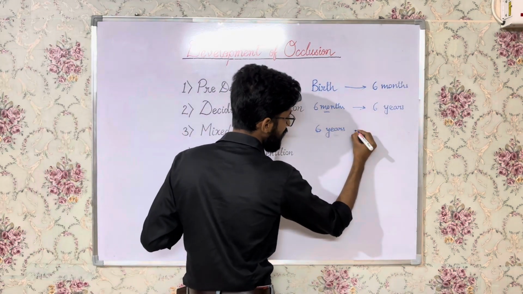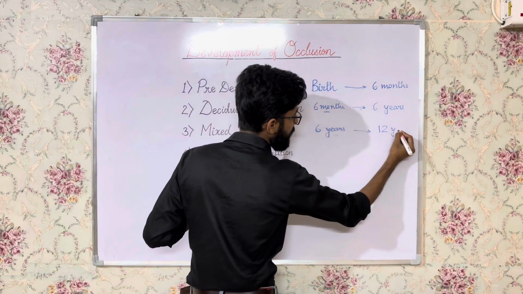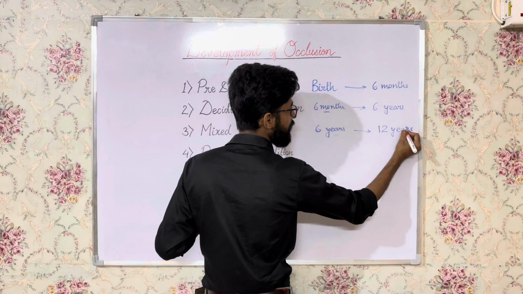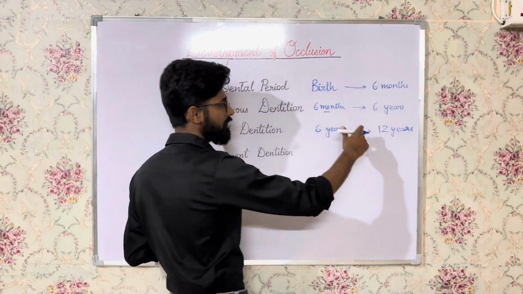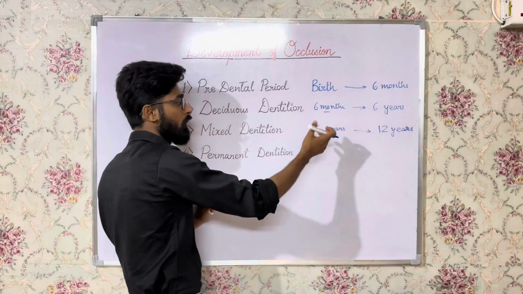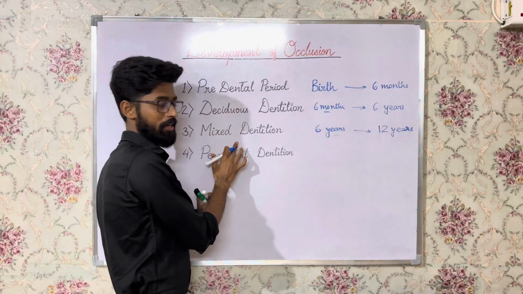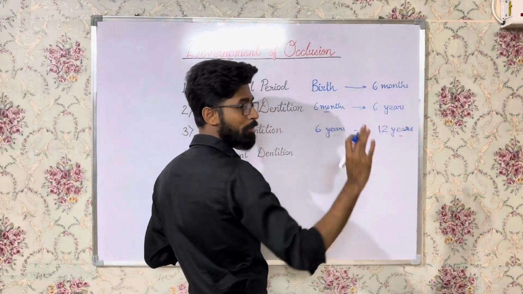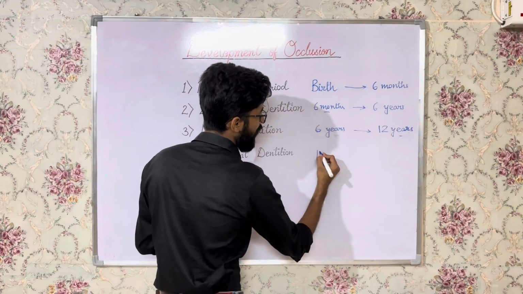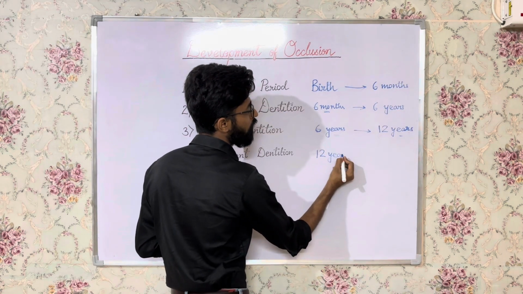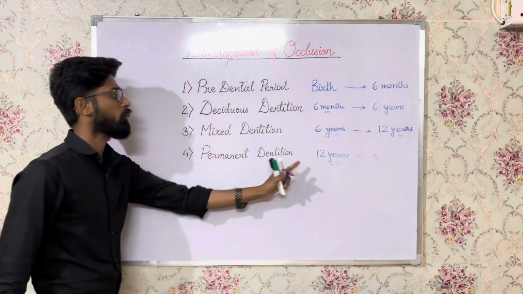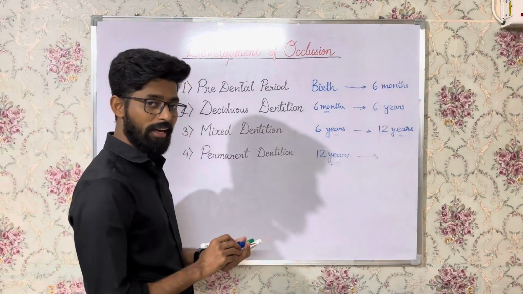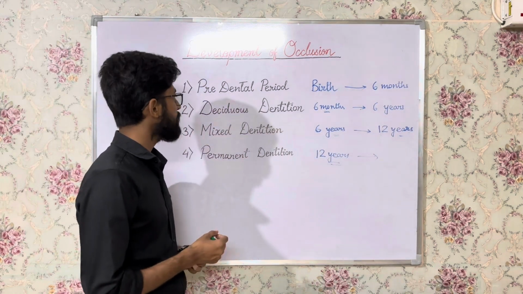From 6 years of age till 12 years of age, what happens? The deciduous teeth are shed and at the same time, simultaneously, the permanent teeth erupt. So 6 years to 12 years, the deciduous teeth are shed and permanent teeth erupt. So this continues the period of mixed dentition, right? By 12 years of age, all the deciduous teeth are shed and all the permanent teeth have erupted in the oral cavity. So from 12 years, it marks the beginning of the permanent dentition, right? I think this part is clear. Now we will discuss each of these periods separately.